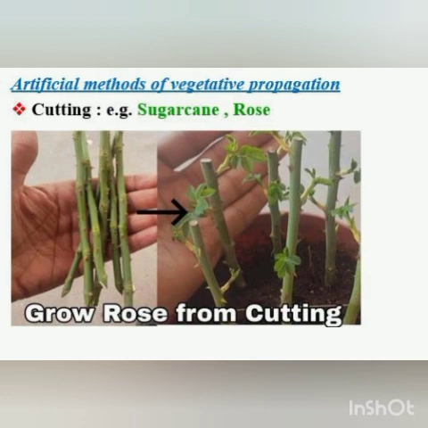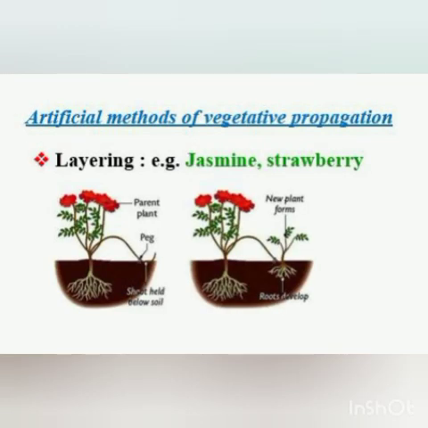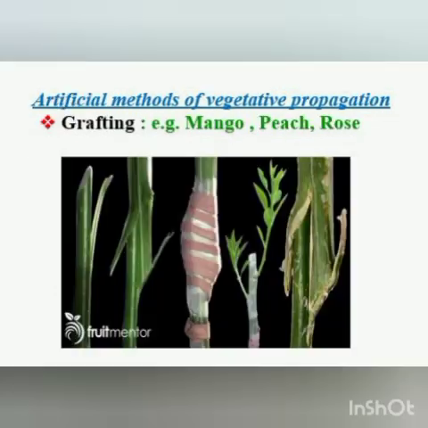Then we come to another artificial method, that is layering. Layering is a method of artificial vegetative propagation in which roots are induced artificially on stem branches buried in the soil. Here, a branch of the plant is made to touch the ground, and when it touches the ground, roots are formed, and after some time the plant can be separated from the parent plant, as you can see in the slide also. So that is layering, and examples of layering are jasmine and strawberry.